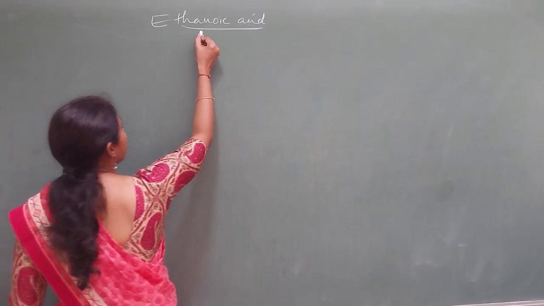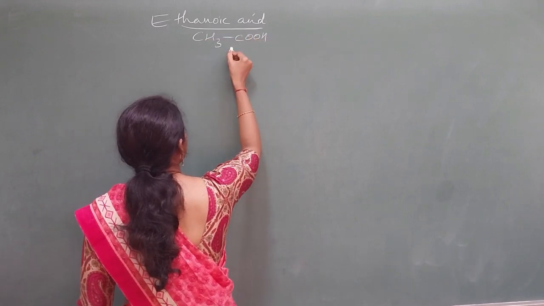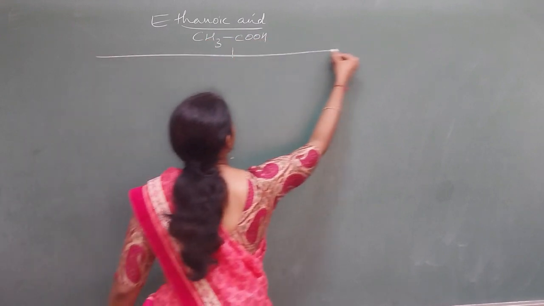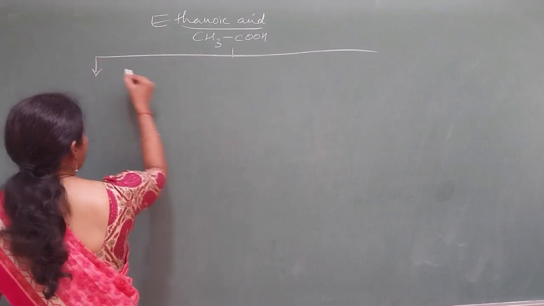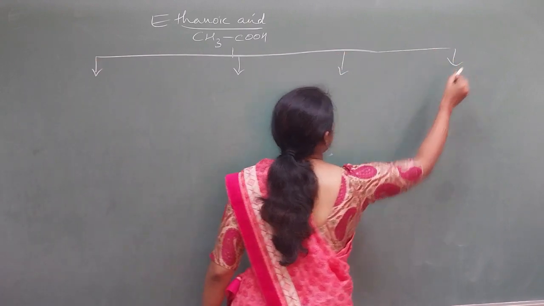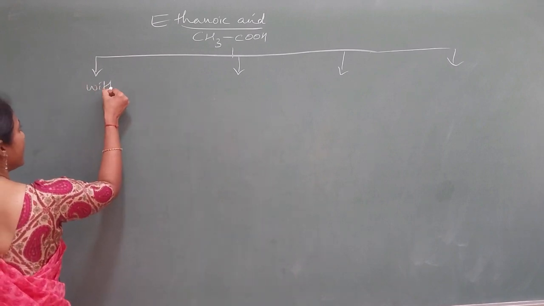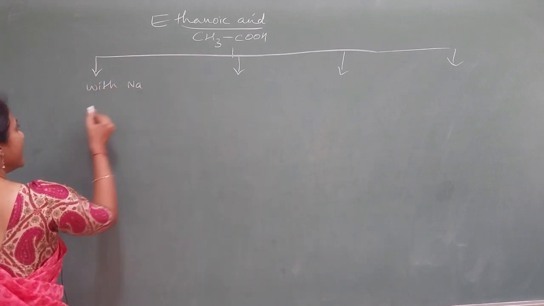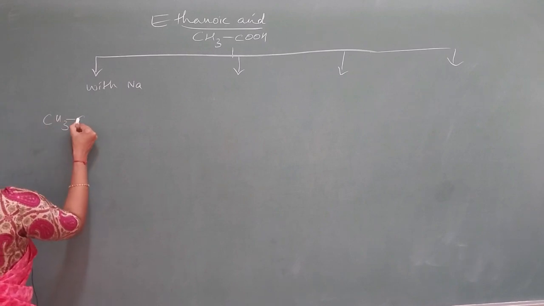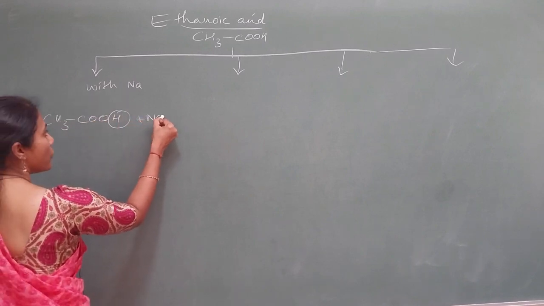And coming to ethanoic acid, you know the formula CH3COOH. You have 4 important reactions to remember. All 4 are very, very important. The first one is the same reaction with sodium. Ethanoic acid, since it is an acid, it is this H which is replaced with sodium.